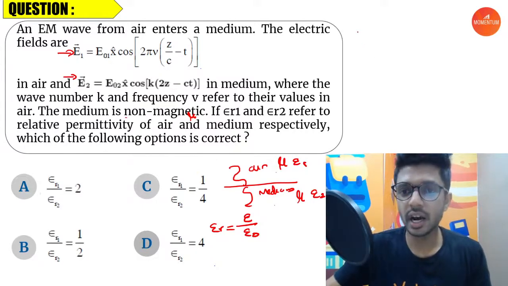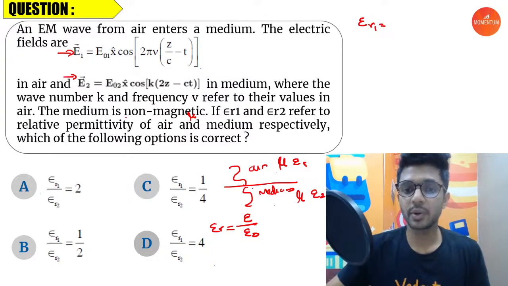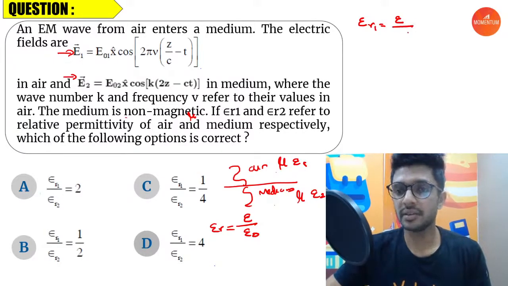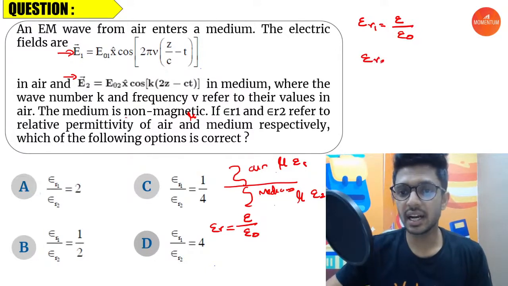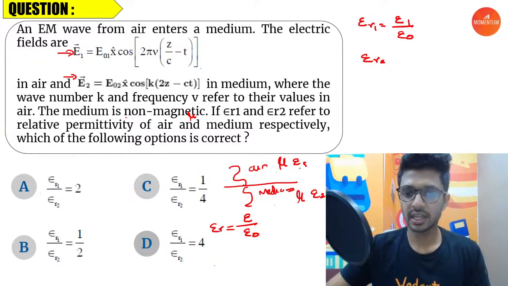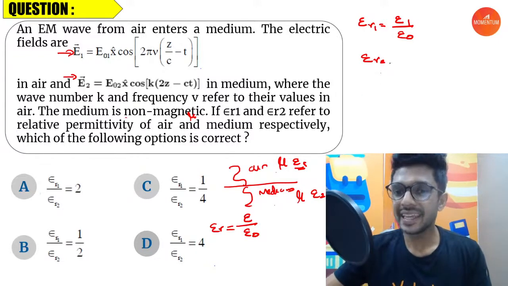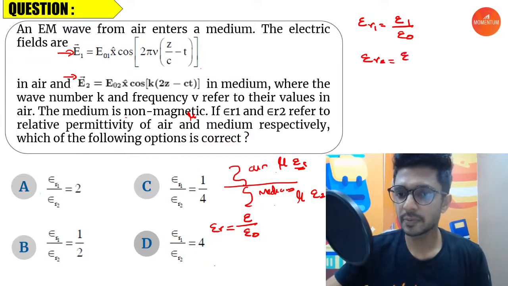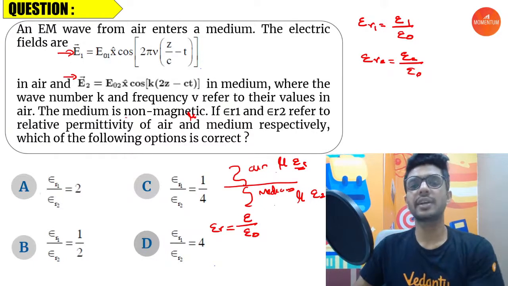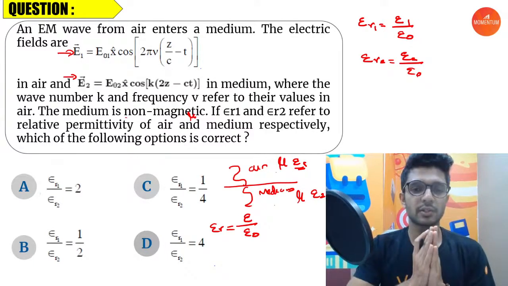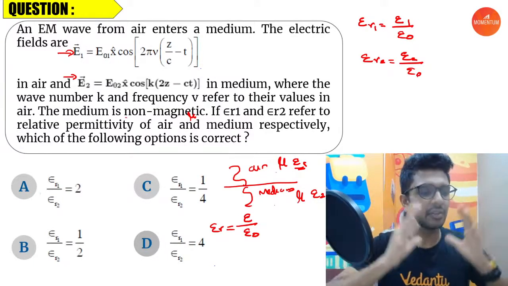So epsilon R1, let me write it on the top. The relative permittivity of air is equal to the permittivity of the medium, which is air, divided by the permittivity of vacuum. Similarly, epsilon R2, so let's write epsilon 1 for the permittivity of air. Epsilon R2 is equal to what? The permittivity of the second medium divided by the permittivity of vacuum. So the ratio of epsilon R1 and epsilon R2 has to be found out. How can we find this out? Any idea? Start thinking, everyone.